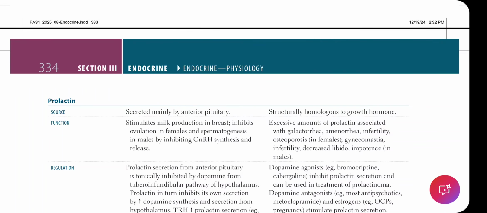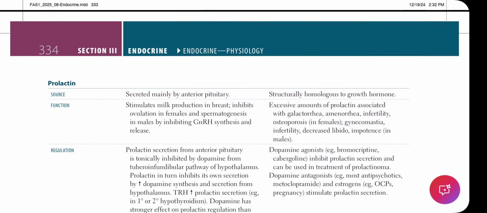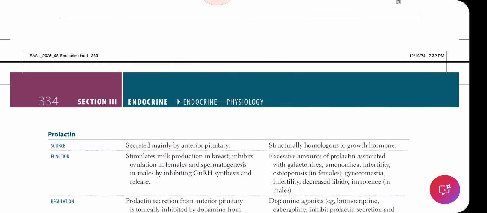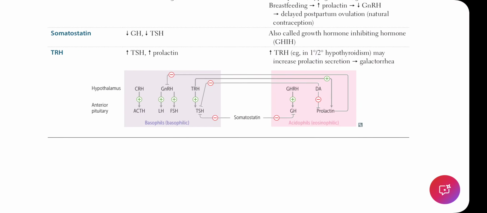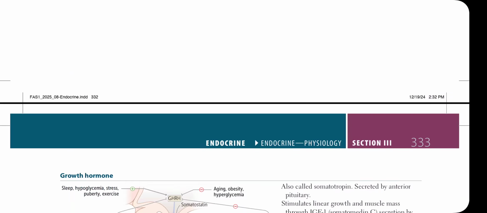I'm Dr. Avnita. I am a first year family medicine resident, and I have been reading the First Aid for Step 1 all over again. We have been on the endocrine section, and I finally found the 2025 version of First Aid, so now I'm using that. This is on page 334. We have done the embryology, anatomy, and now we're on the physiology part. If you remember, we have covered the antidiuretic hormone, growth hormone, and general overview of different hormones.